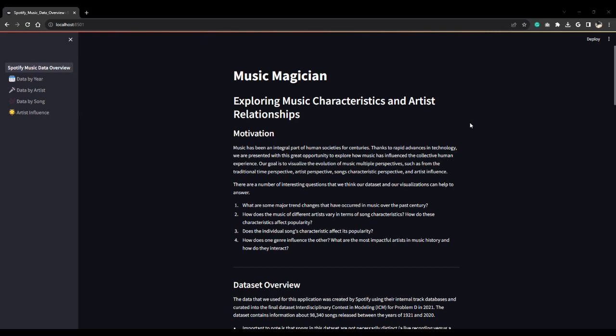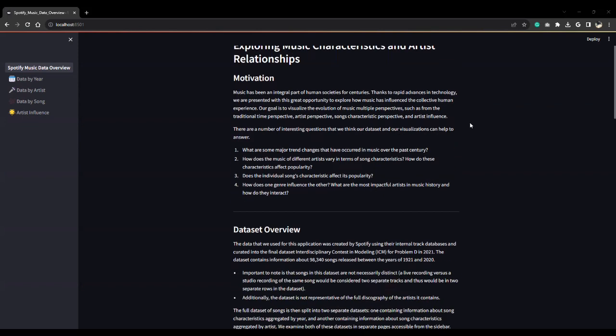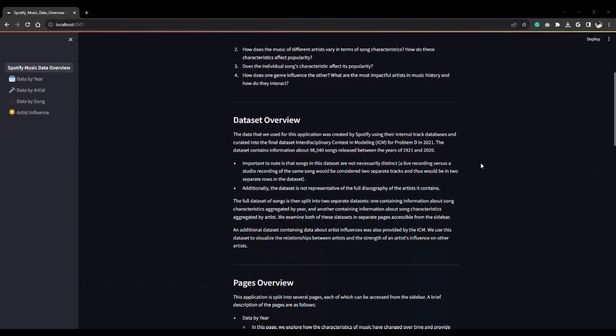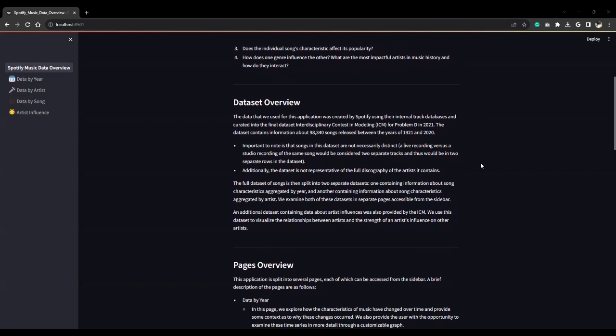We hope to visualize the evolution of music characteristics over the 20th century from multiple perspectives, including time series analysis, artist analysis, song characteristics, and also how artists and genres influenced each other. The dataset we used for this application was created by Spotify, and the curated dataset contains information of about 98K songs released between 1921 and 2020.